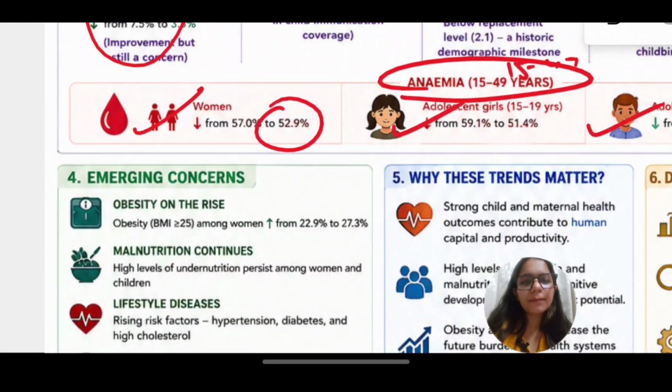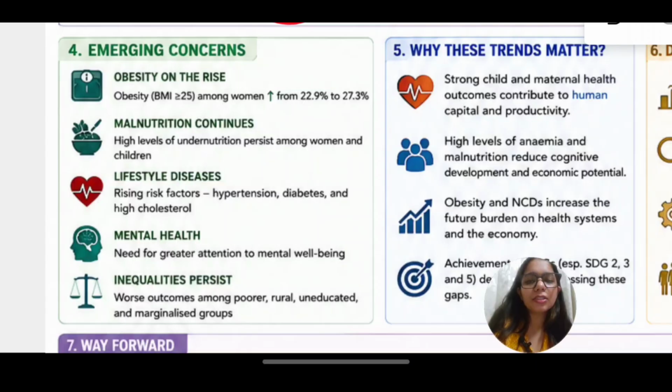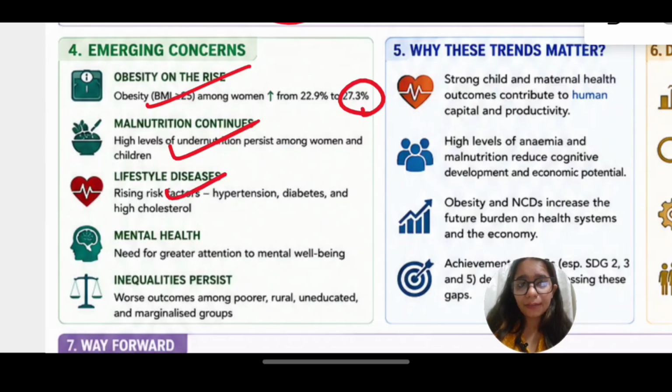Then there are emerging concerns. So what is the pain that has been talked about in the article? These emerging concerns in particular. Obesity is increasing in India. It has now become 27%, up from 23%. Malnutrition still continues. There are lifestyle diseases, which we also call non-communicable diseases. There are growing mental health issues, and inequalities still persist.